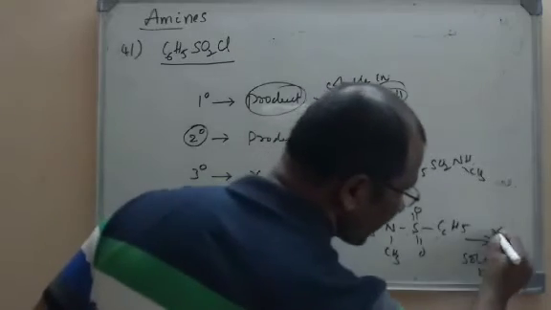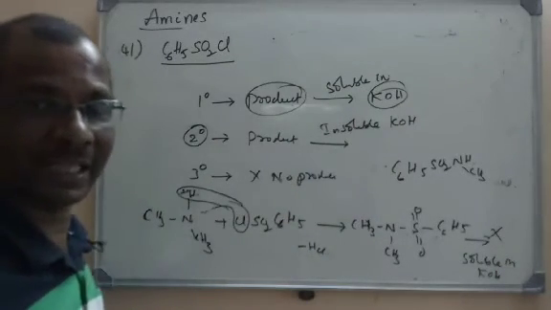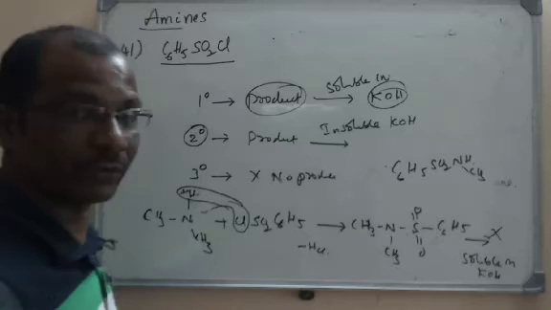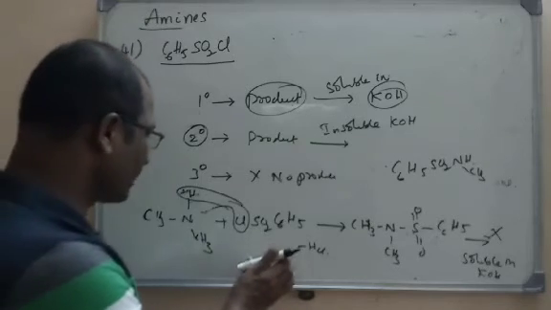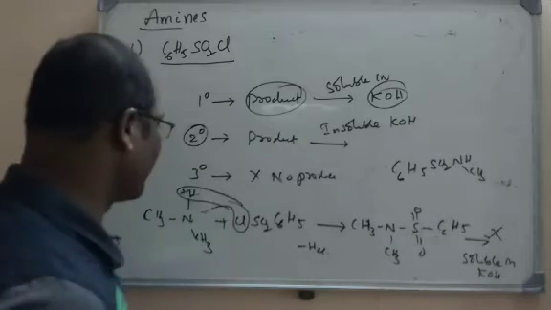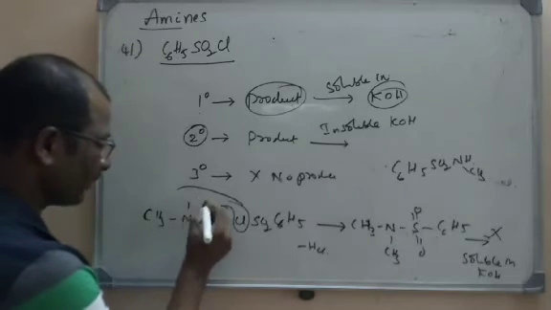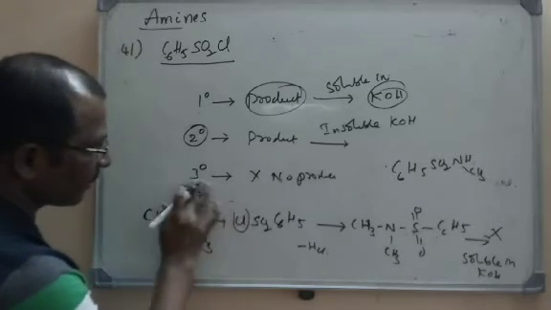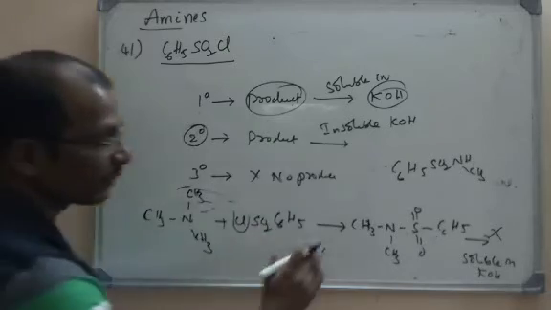So it will not be soluble in alcoholic KOH solution, aqueous. Secondary amines will give a product that will not be soluble in KOH. If you take a tertiary amine, look here, there is no hydrogen on it. So there is no reaction.